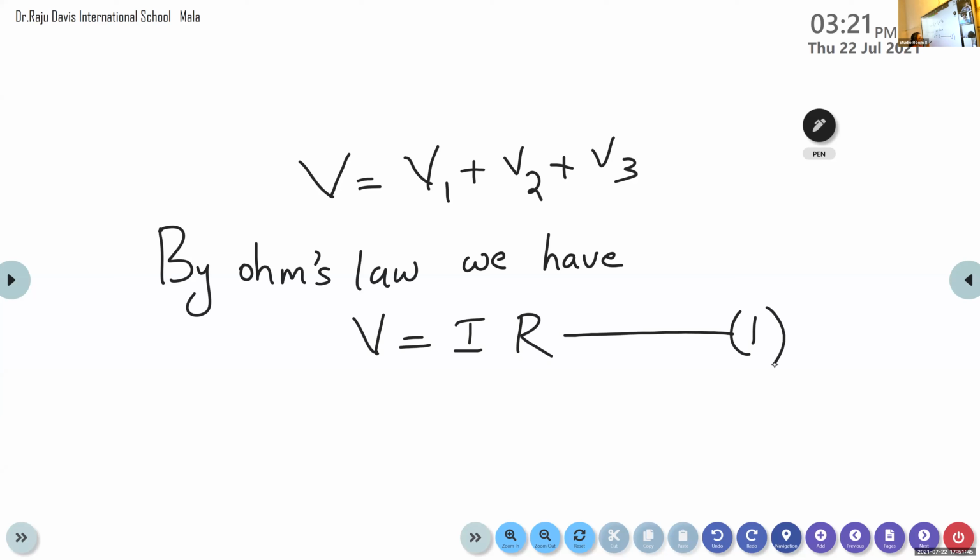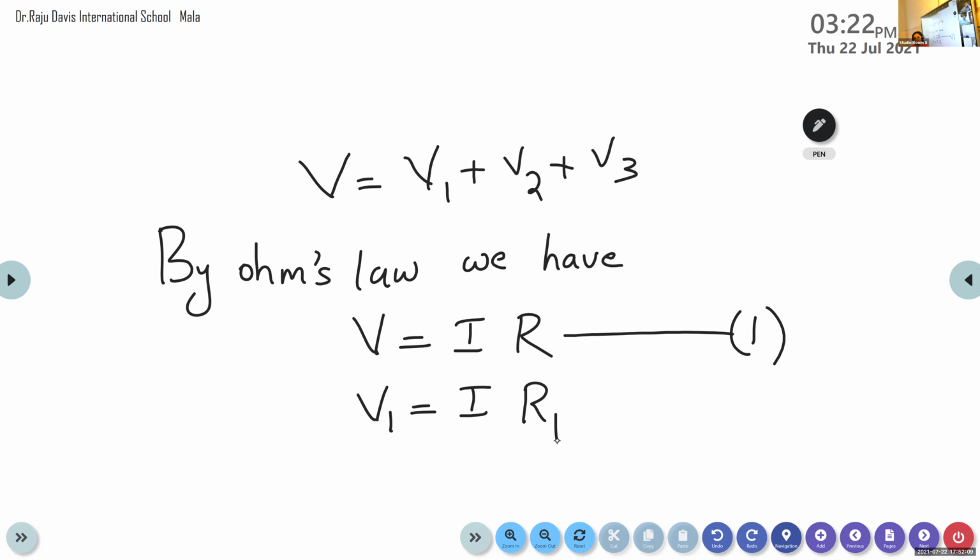Can you form an equation for V1? If V equals IR, what about the potential difference V1 through the resistor R1? V1 equals I into R1. Very good. Normally students have a tendency to write V1 equals I1 R1.